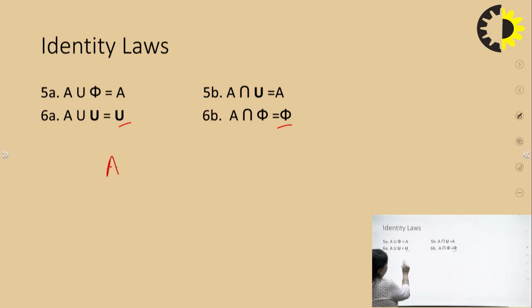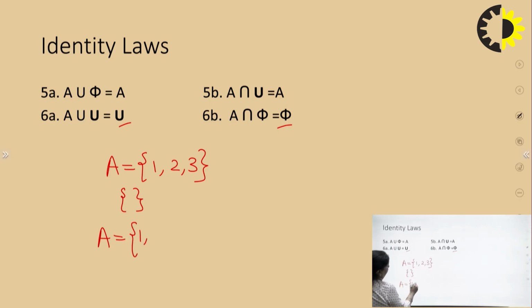Suppose I have a set A which contains these three elements and I have a null set. Null set basically means that there is nothing in this set. Now whenever you take the union of A with this null set, that means you will combine the elements. So what will you get? You will always get A, that is 1, 2 and 3. So the first law says the same thing.